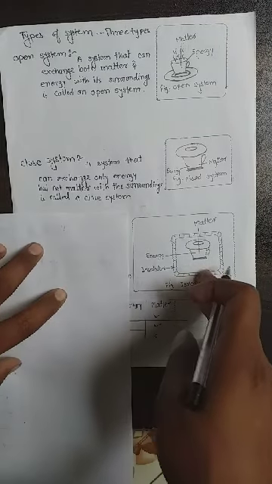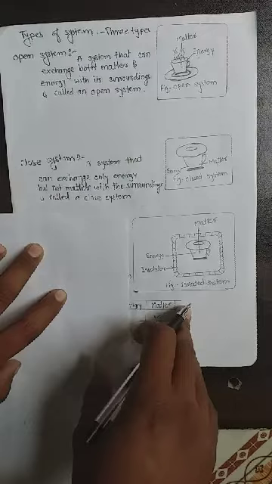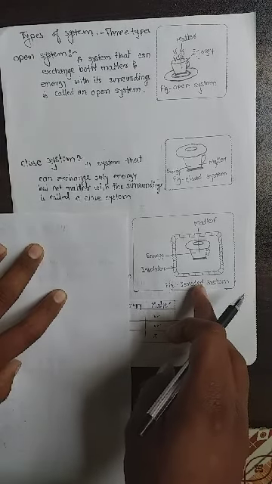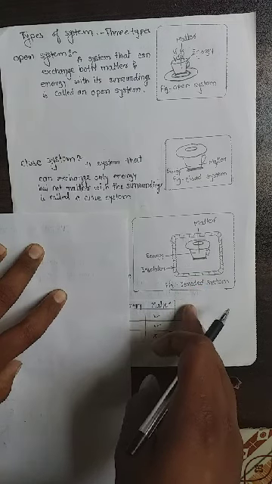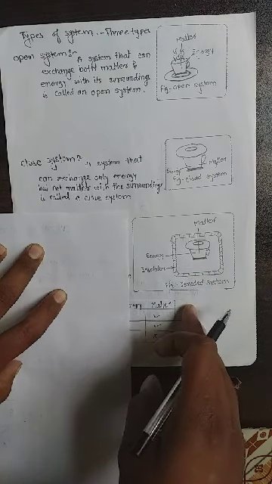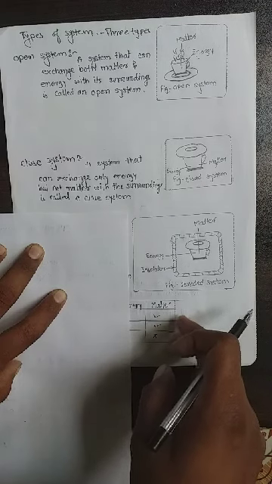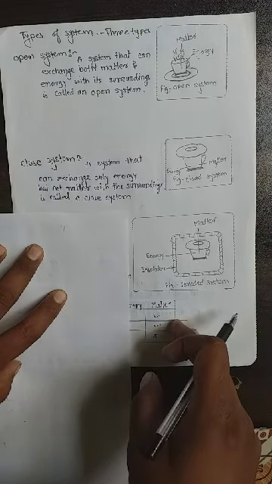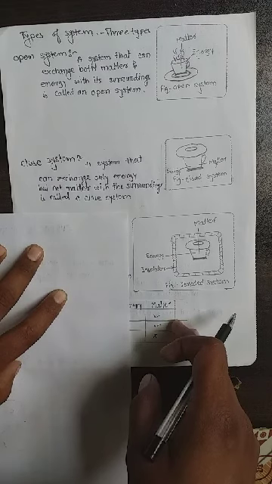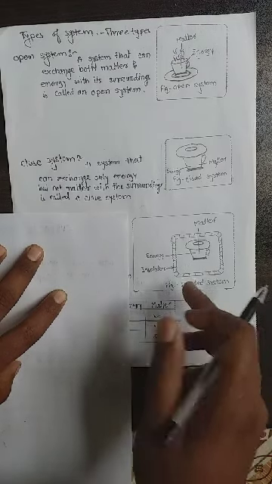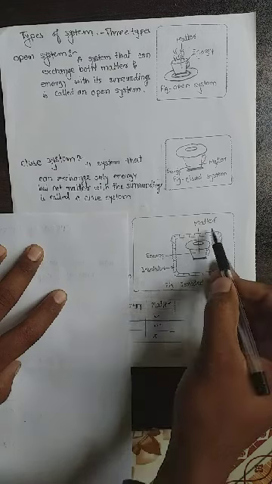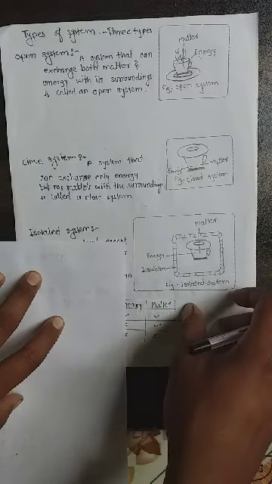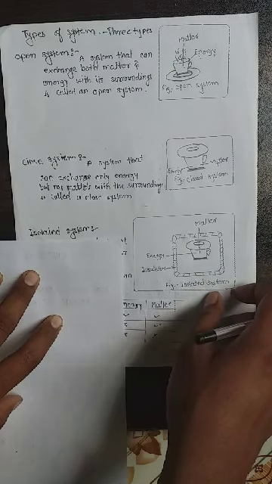Now the third system is the isolated system. In this figure, a cup containing hot coffee covered with a saucer is isolated from the surrounding. The coffee does not cool down with time, and there is no escape of water vapors into the surrounding, so it does not exchange energy or matter. This is an example of an isolated system.